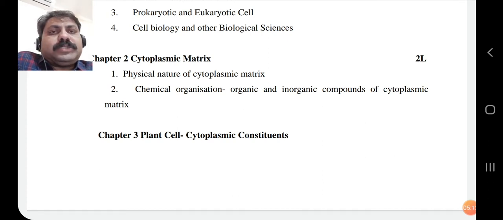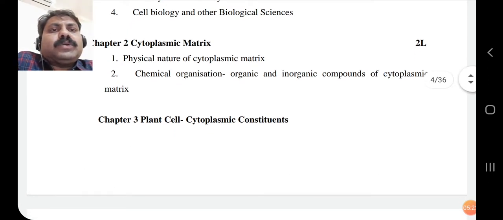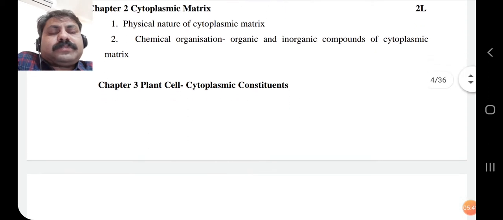This cytoplasmic matrix is the watery fluid or juice-like component, and it has several physical and chemical properties. The physical nature of the cytoplasmic matrix and its chemical organization, that is the different components, organic and inorganic compounds present in it, we are going to discuss in the second chapter.